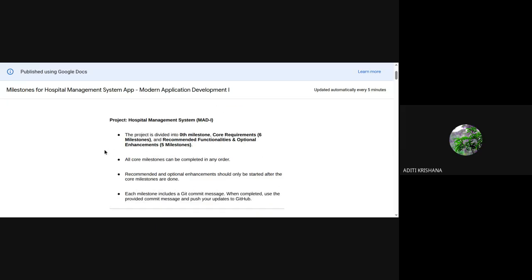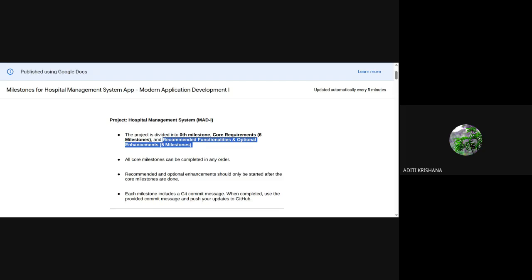So it is already mentioned that the project is being divided into these categories. There is a zeroth milestone, then core requirements, which is divided into six milestones, and some recommended and optional functionalities are also there, which have been split into five milestones.